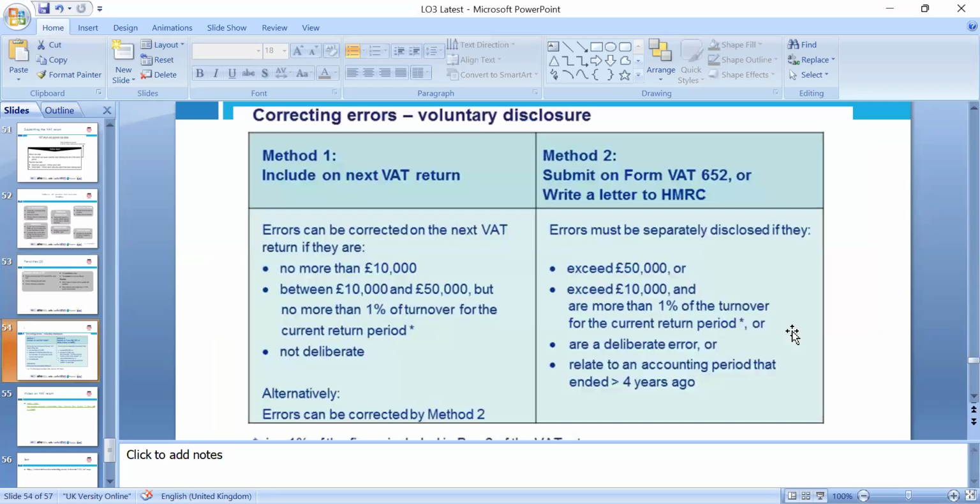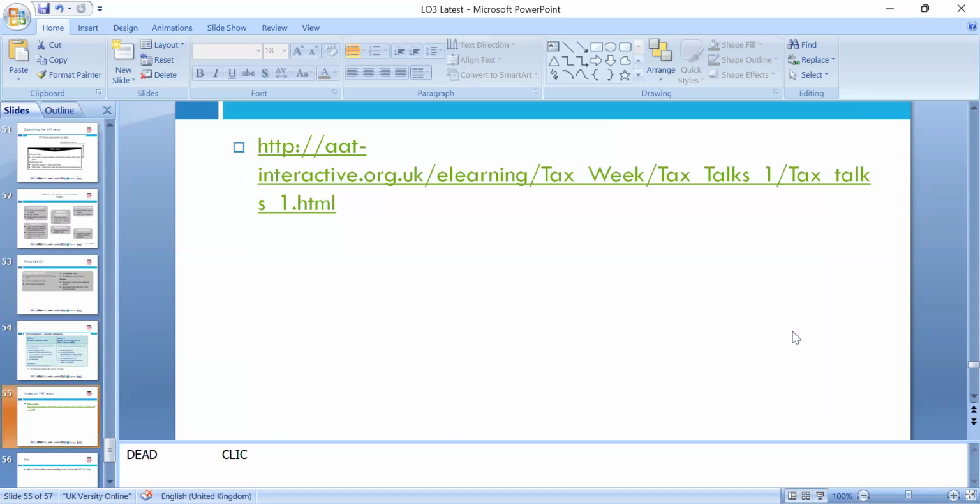And please note, errors can be corrected on the VAT return if no more than 10,000, or between 10 and 50,000 but no more than 1% of the turnover, and not deliberately done. Errors must be separately disclosed if they exceed 50,000, exceed 10,000 and more than 1% of the turnover, or are deliberate, and relate to an accounting period less than 4 years ago; if greater than 4 years, that's 4 years and 6 months.